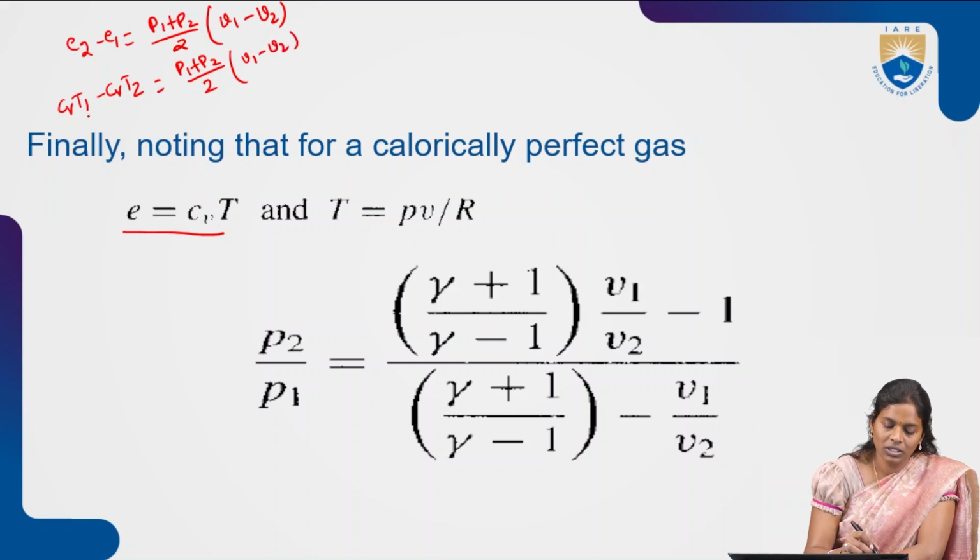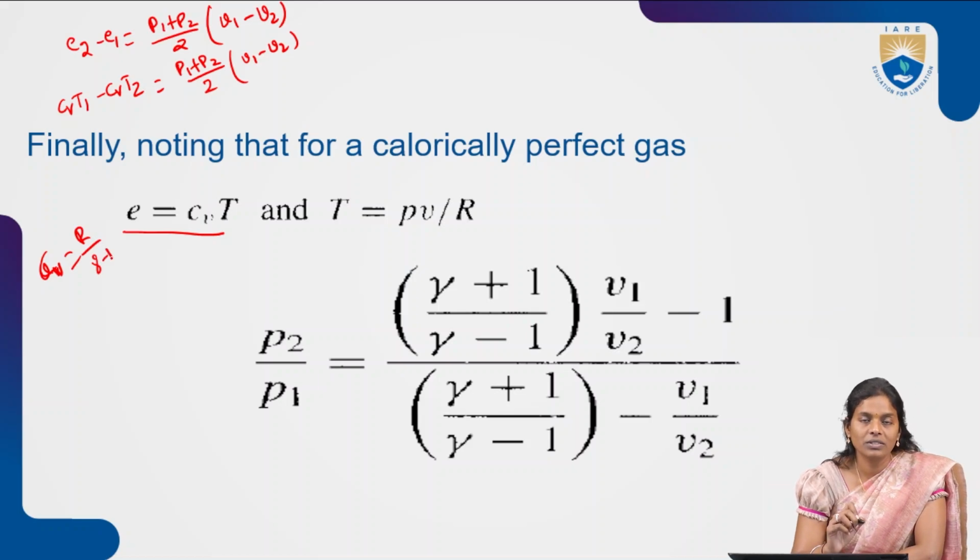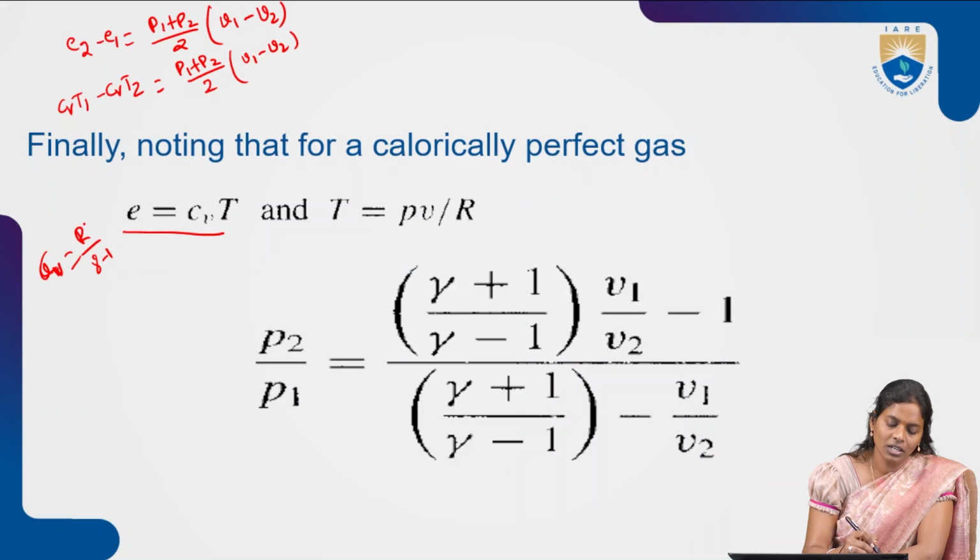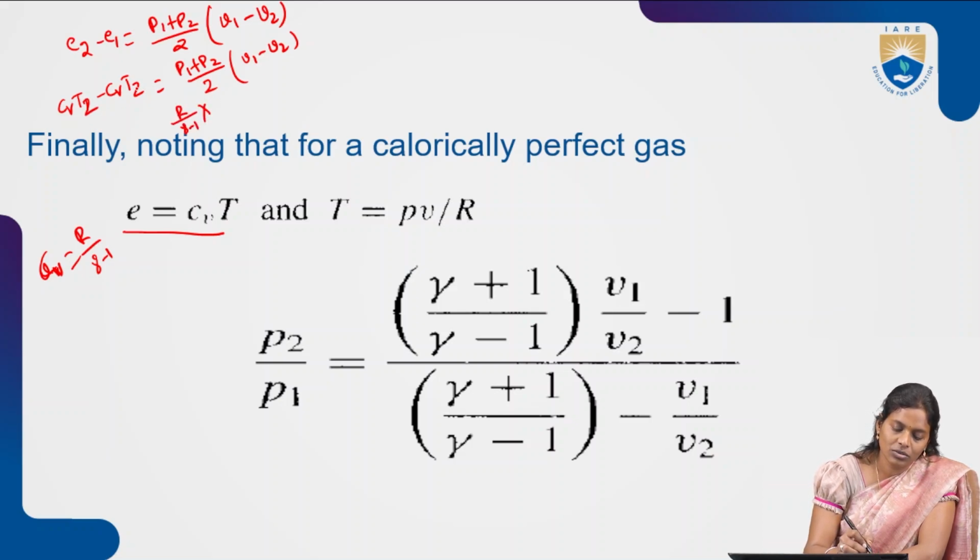Okay. So what is T1? PV by R. And what is CV? CV is nothing but R by gamma minus 1, which we have seen in the high-speed aerodynamics initial classes. So let's substitute R by gamma minus 1 and the T value inside this expression. What will it be? R by gamma minus 1 into, sorry, this is 2, this is 1. Okay. So T2 is nothing but PV by R.